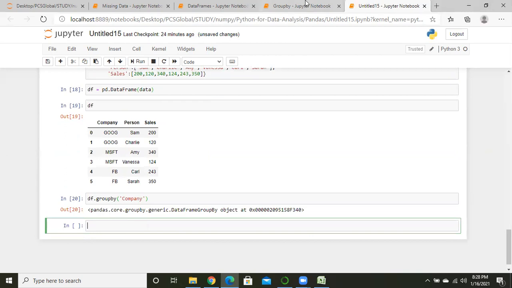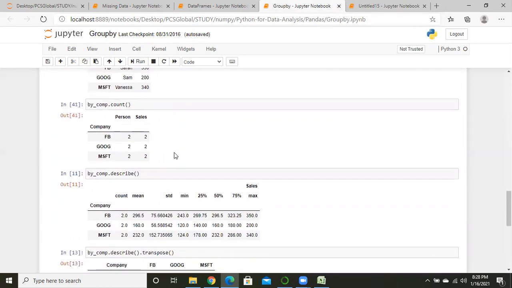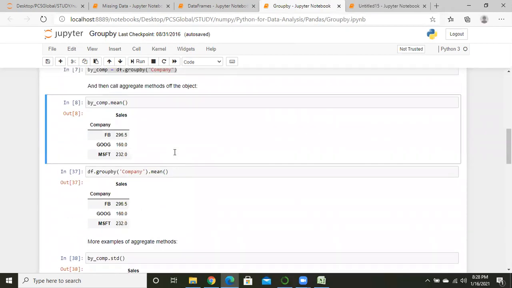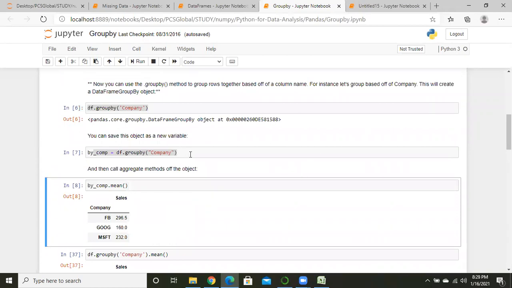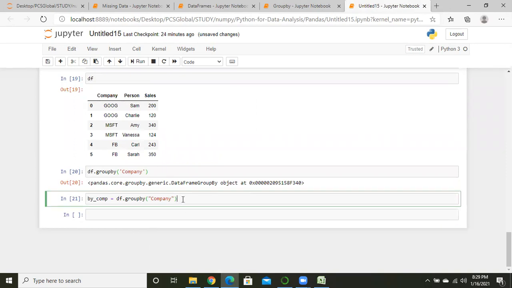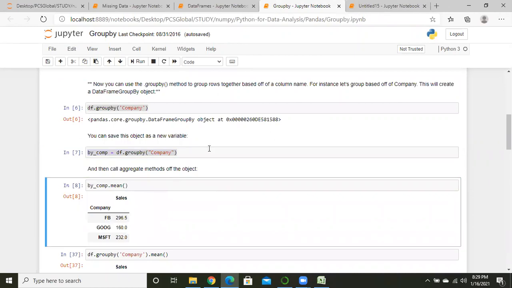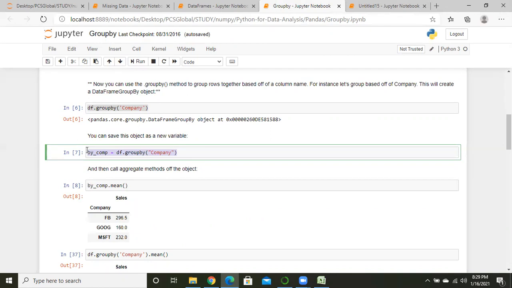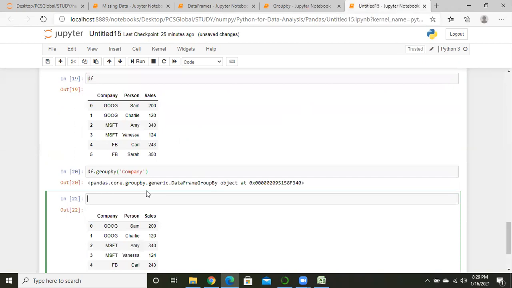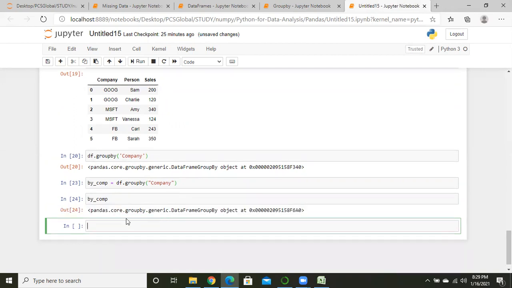Pandas core group by generate data frame group. Why is this not showing?